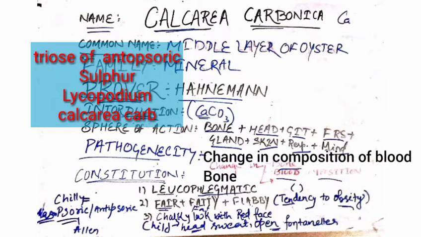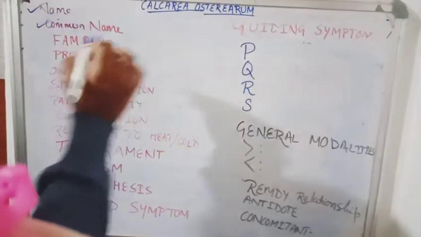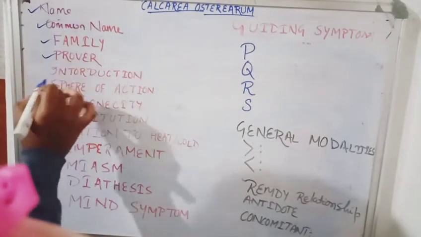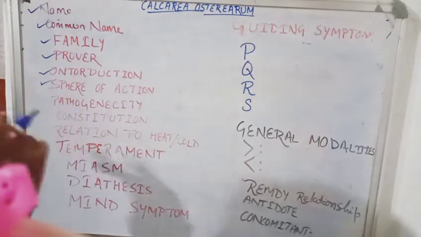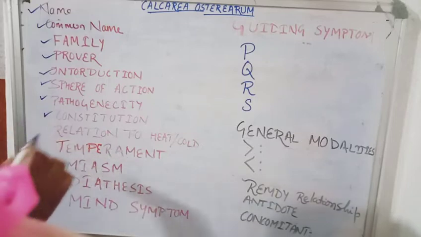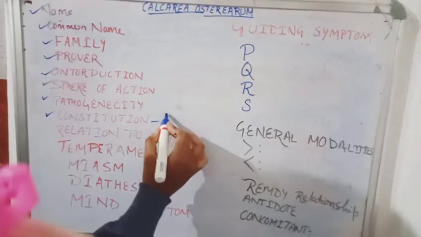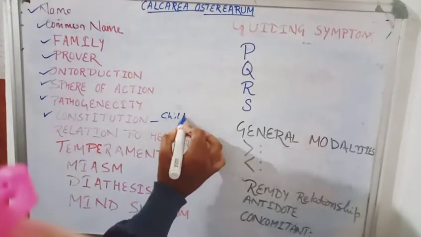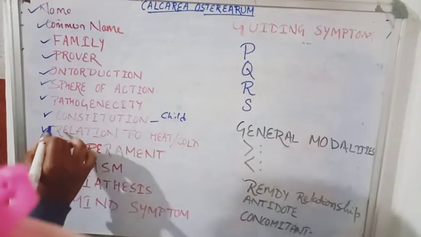Then the miasm is antipsoric. So we completed the common name. We also discussed the family, prover, introduction point, sphere of action, pathogenicity, and the constitution. In the constitution we discussed how the Calcarea child looks, then the thermal reaction, relation to heat and cold.